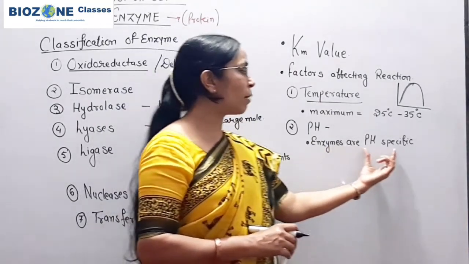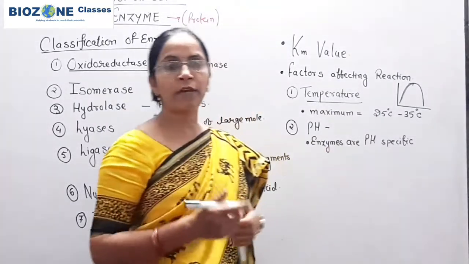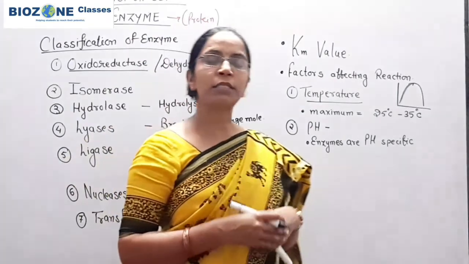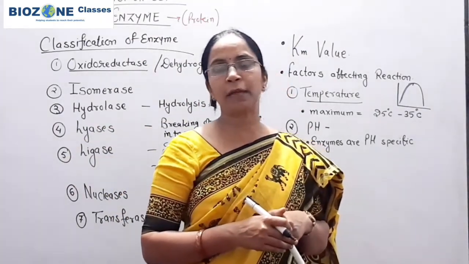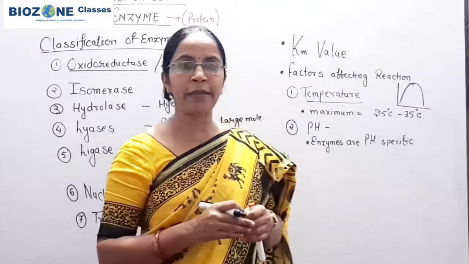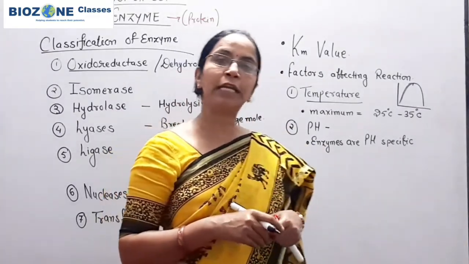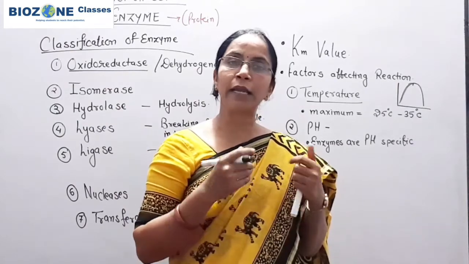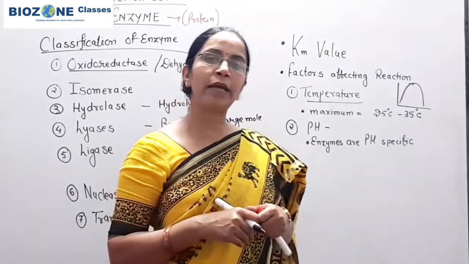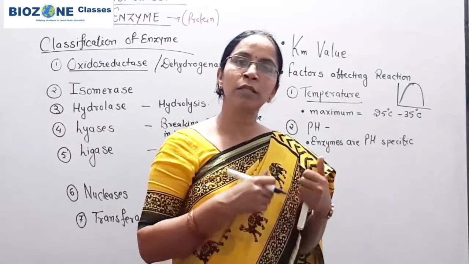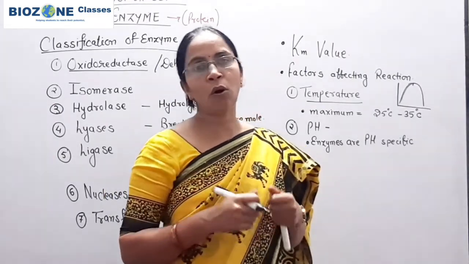Similarly, enzymes are pH specific. Salivary amylase works only at slightly acidic pH, that is 6.8. The enzymes which are active in the stomach are activated at highly acidic pH, and that's why in our stomach the pH is very low, or acidic.